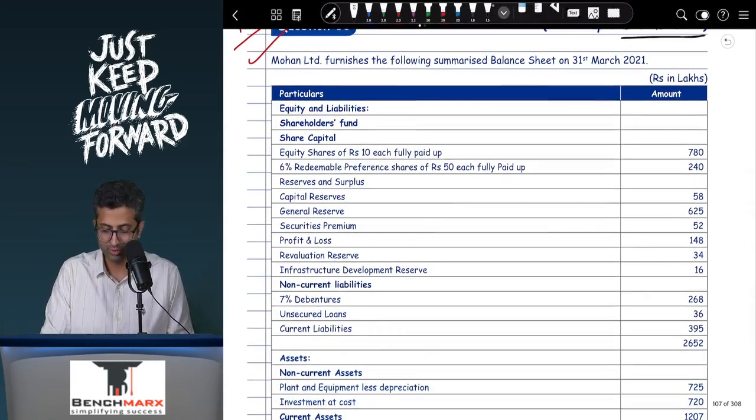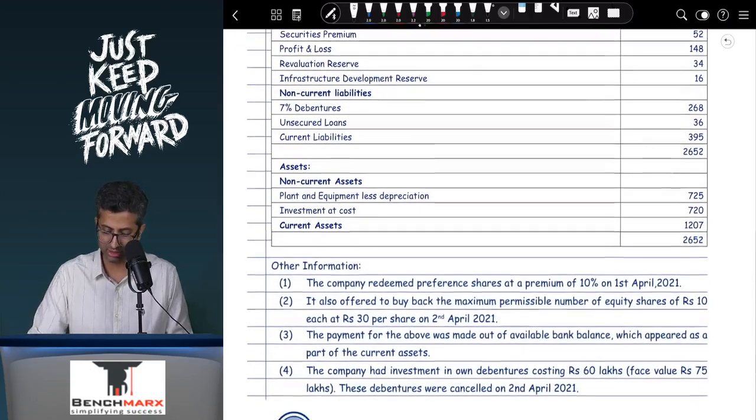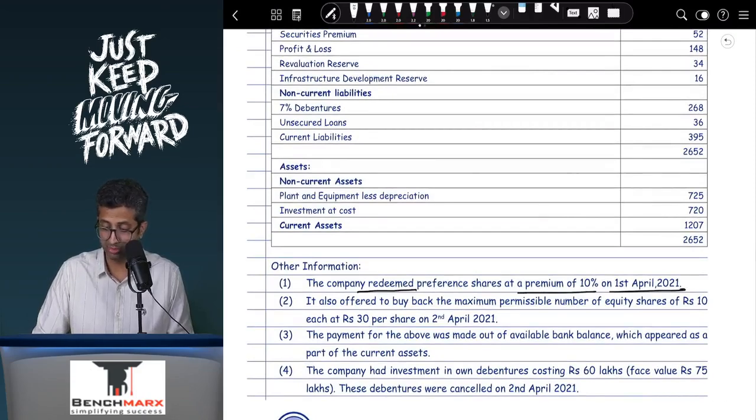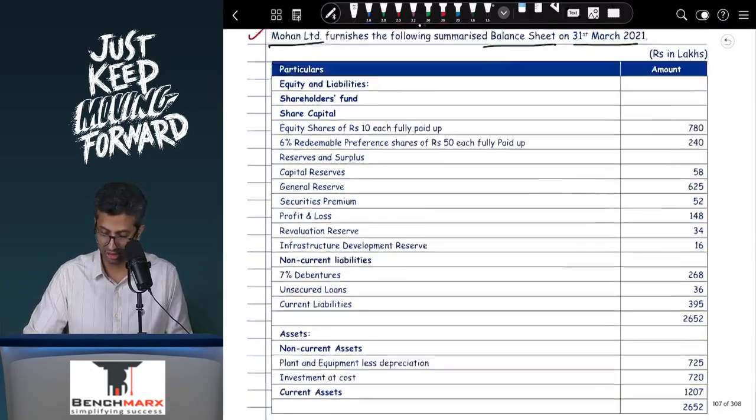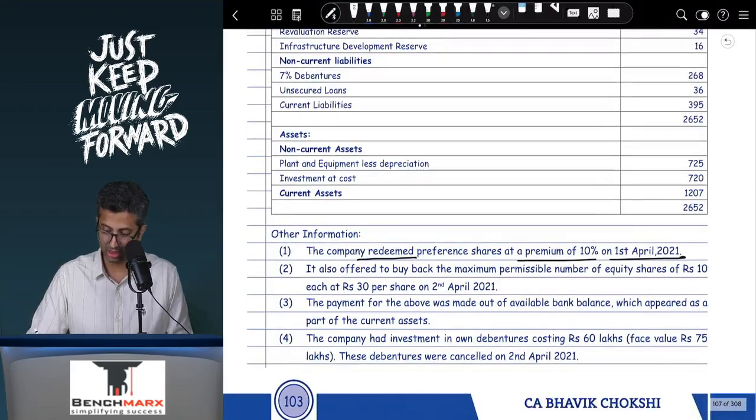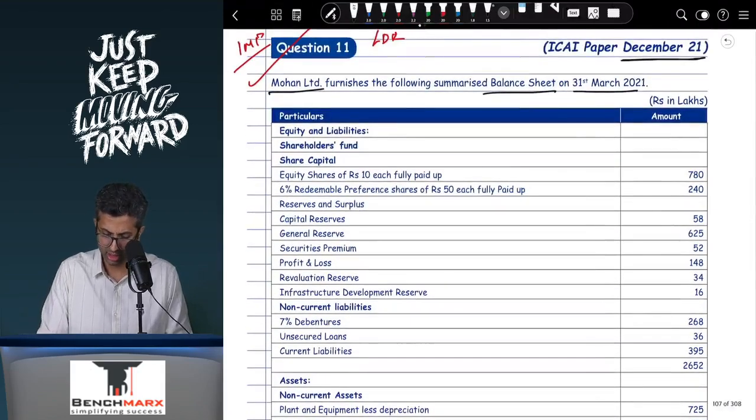So let us review. Mohan Limited furnishes the following balance sheet as on 31st March 11. So you have the entire balance sheet, and the company redeemed preference shares at a premium of 10% on 1st April 2021. This is after the balance sheet date. So company redeemed preference shares at a premium of 10%. So what will be the entry? 6% preference shares of ₹50 each fully paid.